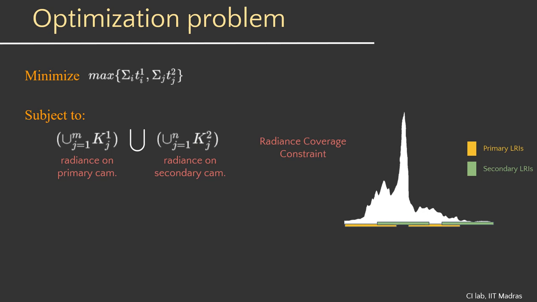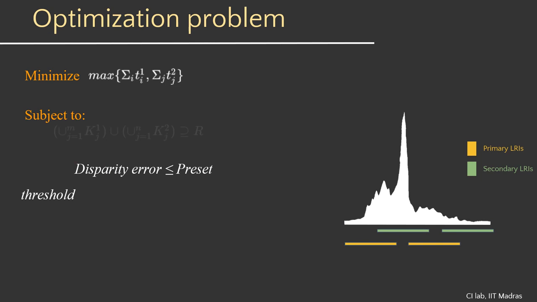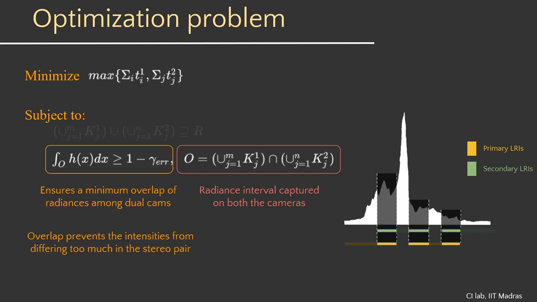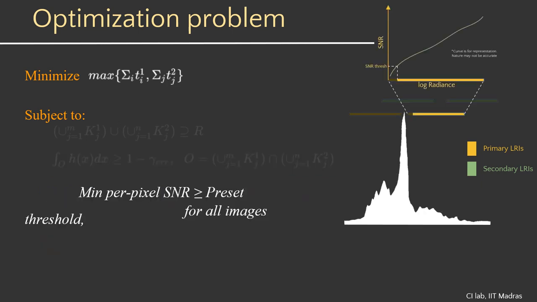The second constraint relates to the error in disparity estimation. This enforces sufficient overlap between the radiance intervals captured by the two sets of images. The fraction of scene points with accurate disparity, that is, scene points whose radiance values are captured by both cameras, must be greater than a threshold. The final constraint relates to SNR of the captured images. For each image, only those pixel values or radiance values are considered valid for which the SNR is above a threshold. This changes the size of the log radiance interval.